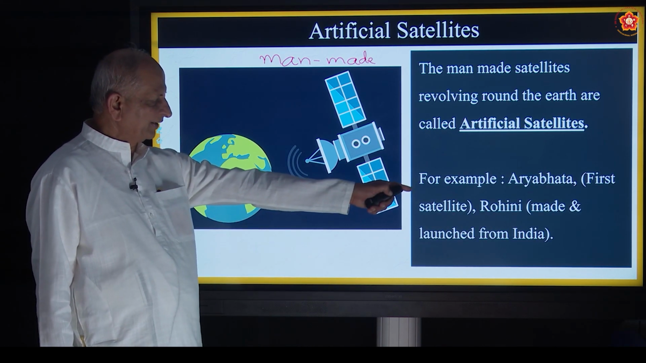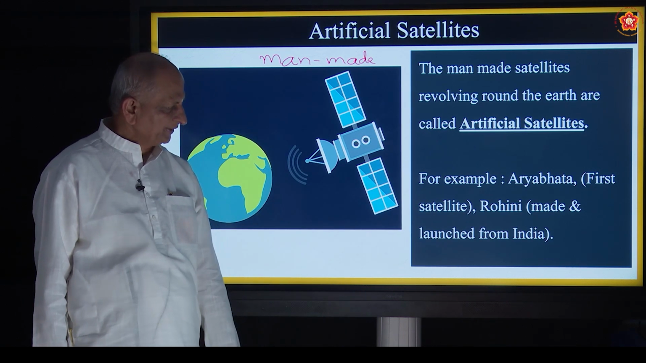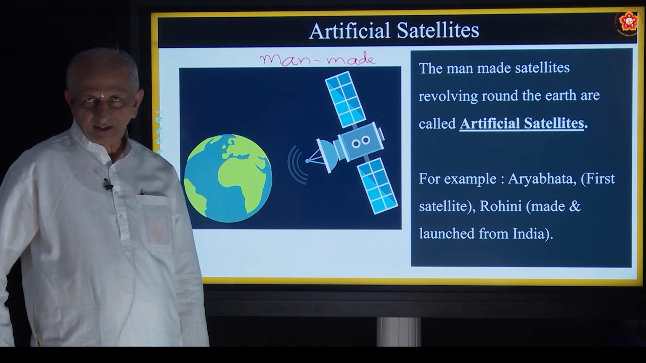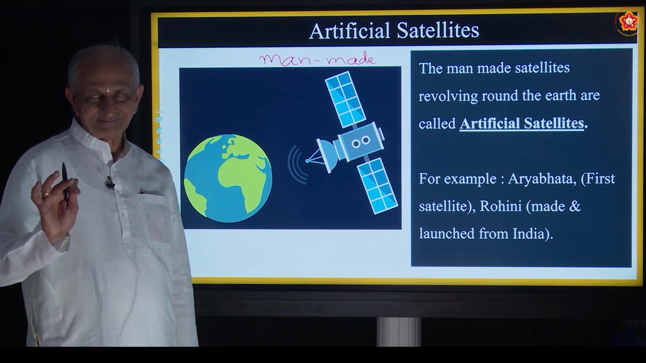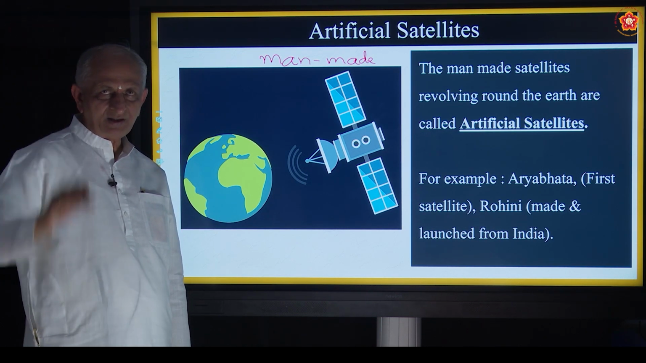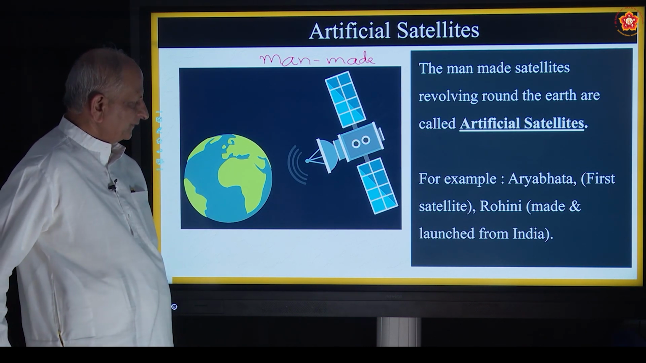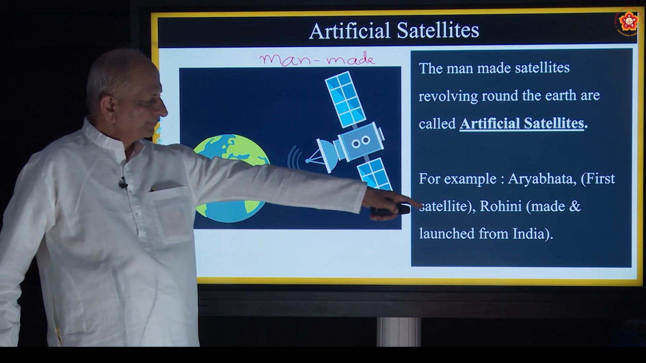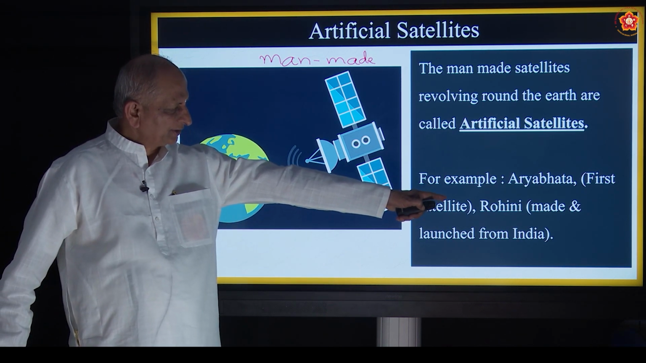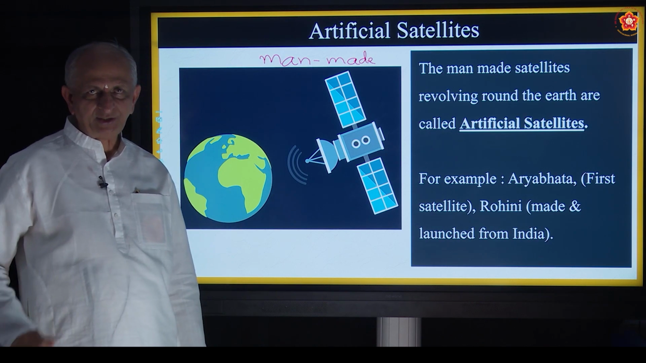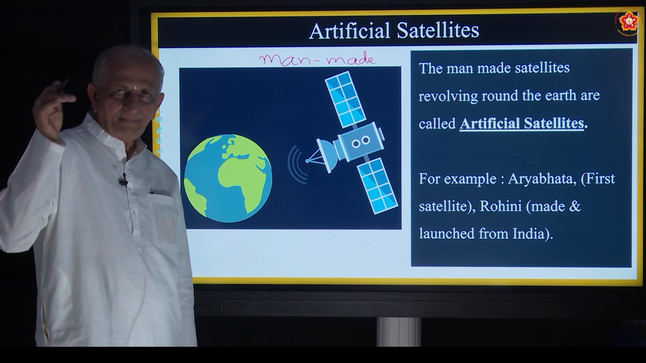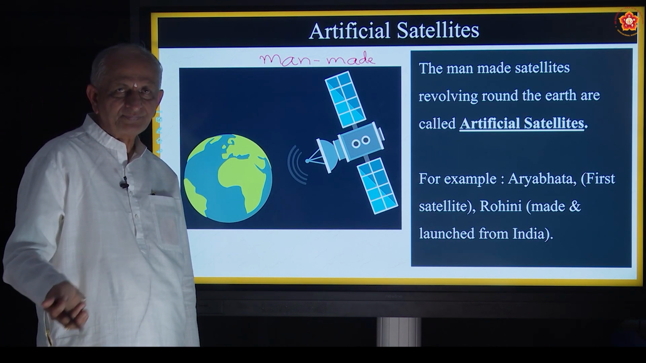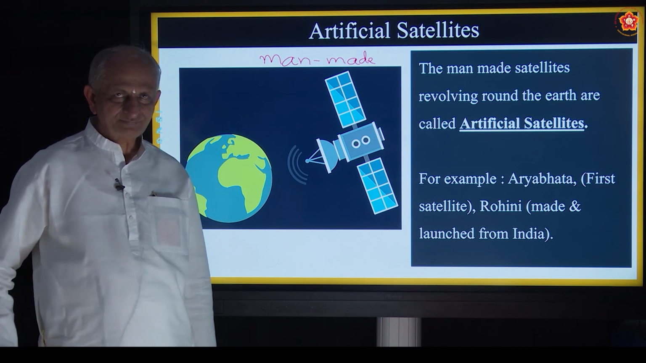So Aryabhatta, for example, is the first satellite launched by India, but not from here. It was launched in America. So Aryabhatta is the first, the second one is Bhaskara, the third one is Rohini. Rohini is the satellite which is manufactured in India, launched in India.